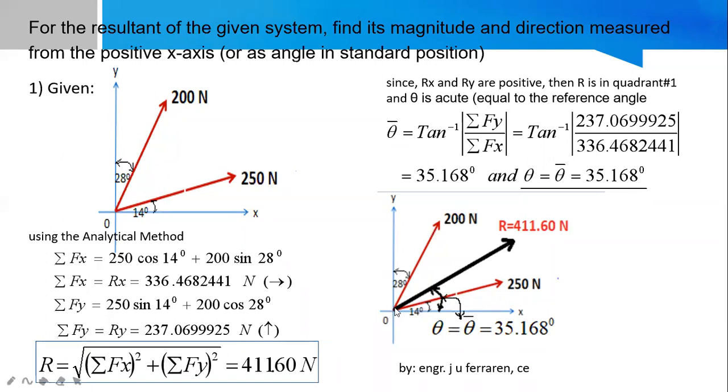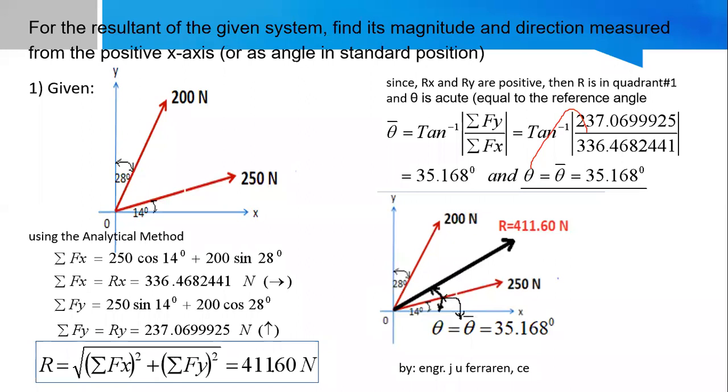Okay, just to give you an idea, if it is in quadrant number 2, correct? Your reference angle can be found here. By geometry of the figure again, the angle up to the negative x-axis is 180, right? So if that is 180, you just subtract here, and that is the angle you intend to solve. Anyway, there will be a specific example later. So later na lang ta mohatag og concrete example with that question. Okay, so I have to proceed na lang with the next.